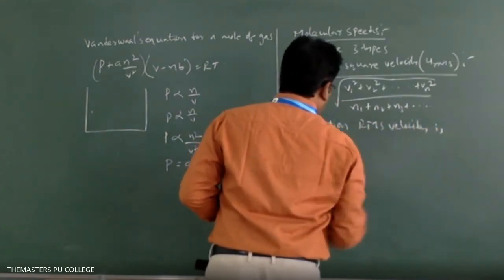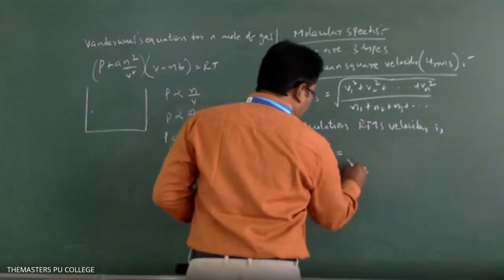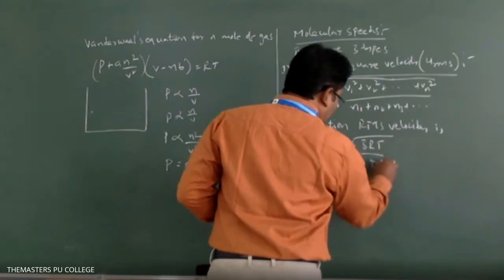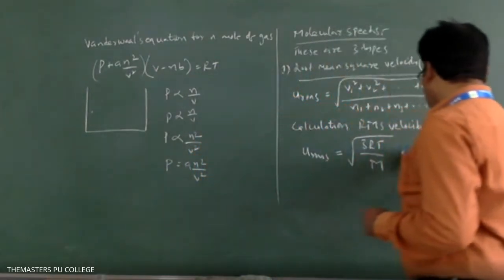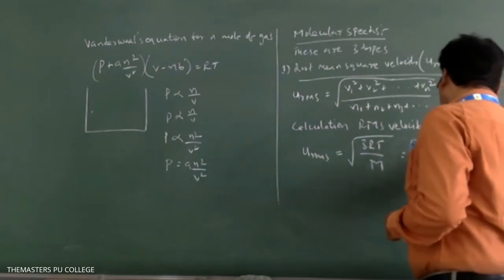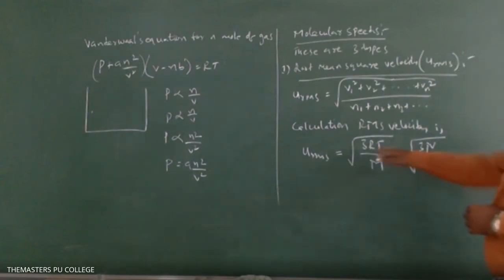That is, URMS is equal to under root of 3RT by M, which is equal to under root of 3PV by M. Here RT equal to PV, since PV equal to RT for 1 mole of gas.